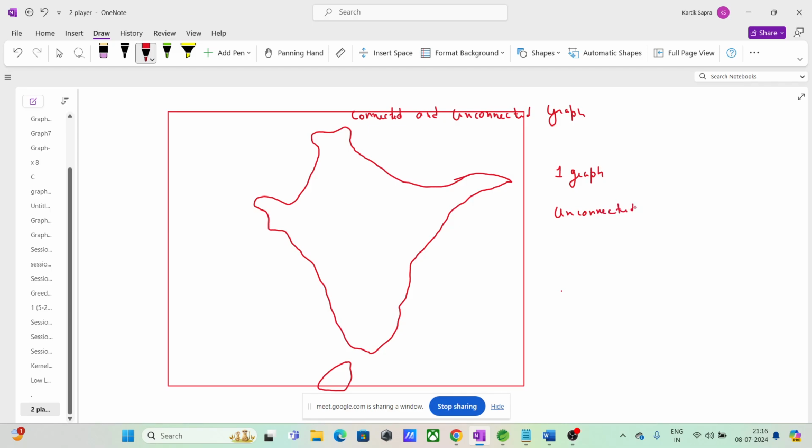Why unconnected? Let me tell you. Guys, here we have Jammu and Kashmir. Let us suppose here we have, I am also not good at geography and locating, okay? So pardon me for that also. I think here we have Gujarat. Here somewhat we have Punjab, Himachal Pradesh, right? Here we have Haryana. Okay, let us say that these are just nodes, okay? Nodes in graph, vertices. Jammu and Kashmir vertex, Himachal Pradesh, Punjab, Haryana, Gujarat, and this is Sri Lanka. This is also one vertex.